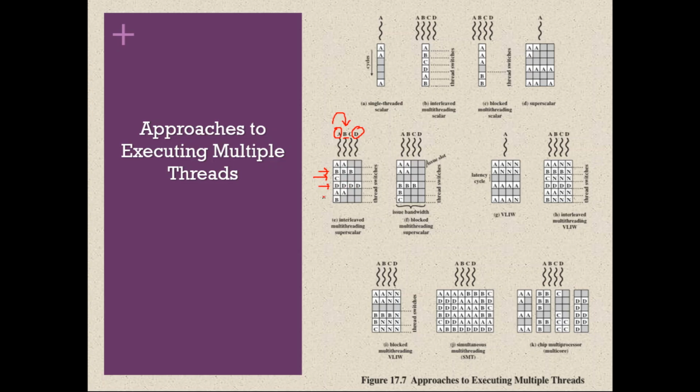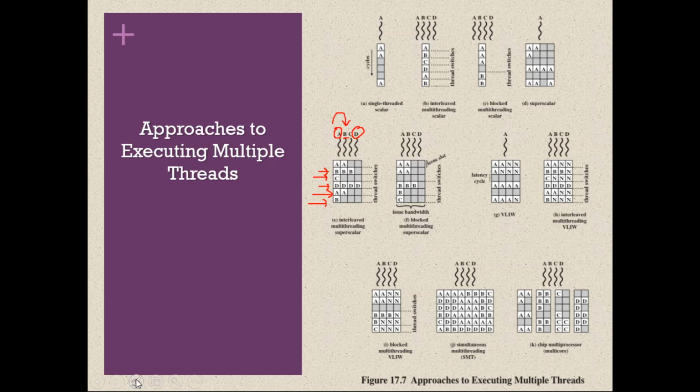Then at the end of the fourth clock cycle, the processor switches to the next thread A, and it got only 2. At the end of the fifth clock cycle, the processor switches to thread B, and it got only 1 independent instruction, and it is executing it.